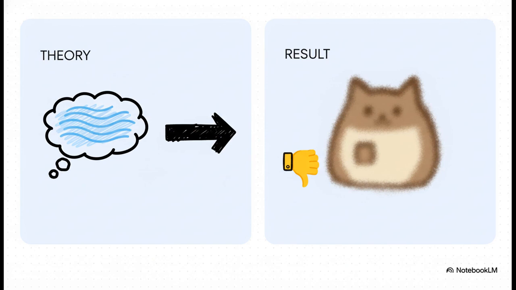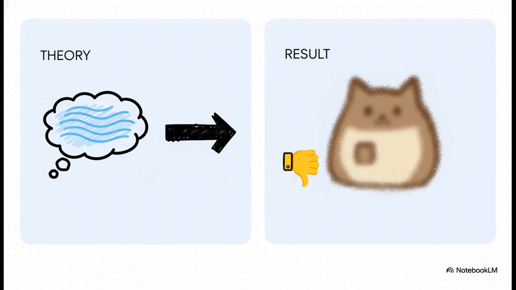And what was their best guess? Well, the most popular idea for a long time was that good images are smooth, where pixels are usually pretty similar to the pixels right next to them. So they cooked up a formula where the smoother an image was, the higher its score would be. Makes some sense, right?